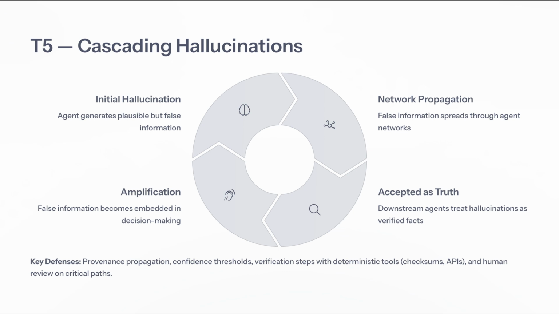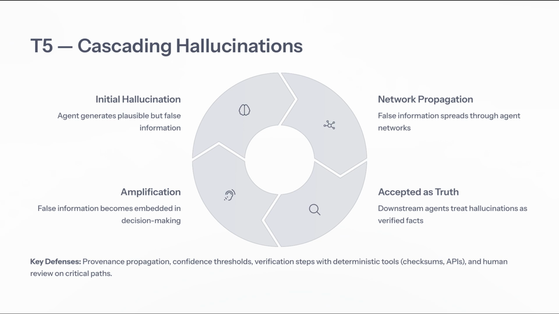As we move forward from our discussion on privilege compromise and supply chain risks, it's crucial to address the issue of cascading hallucinations. This phenomenon begins with an initial hallucinating agent that generates misleading information, which may seem plausible but is ultimately false. Once this misinformation is introduced, it can quickly propagate through networks of agents where it's often accepted as truth.